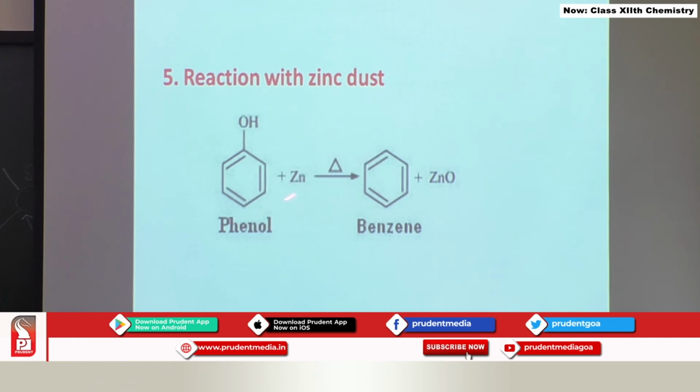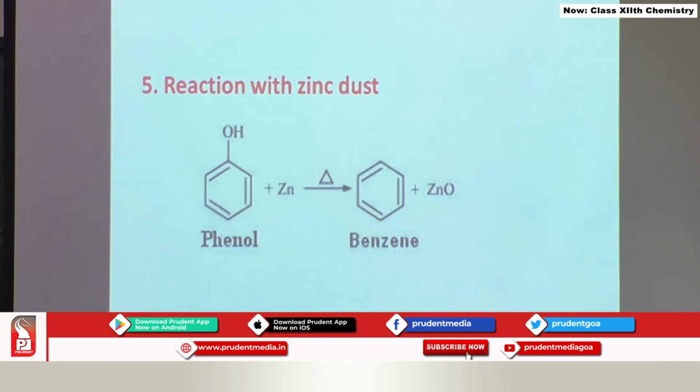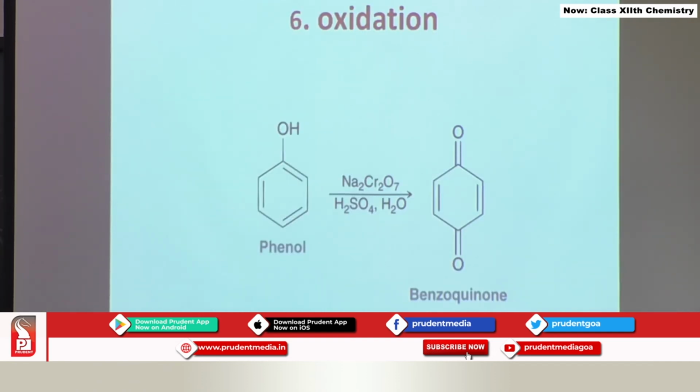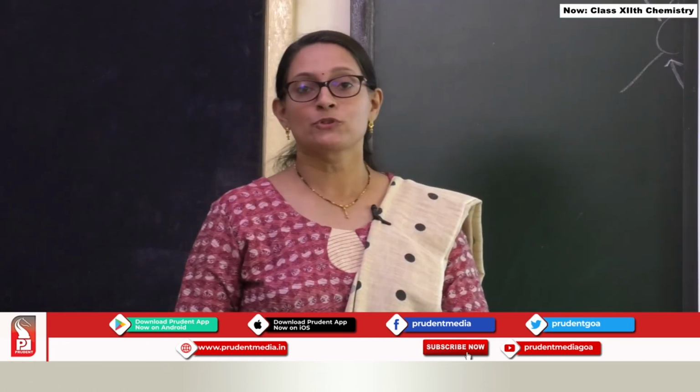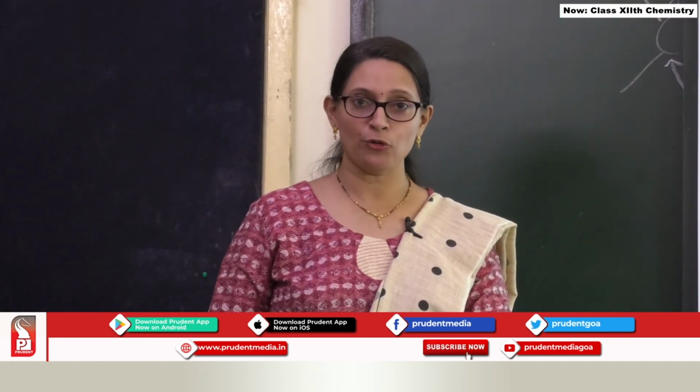This is reaction with zinc dust, which is as good as a reduction of phenol. Phenol is treated with zinc dust and heated, and you are going to get benzene over here. We can also carry out oxidation of phenols. Phenol is oxidized in the presence of sodium dichromate and sulfuric acid to give us benzoquinone. So we have just now seen the chemistry of phenols.